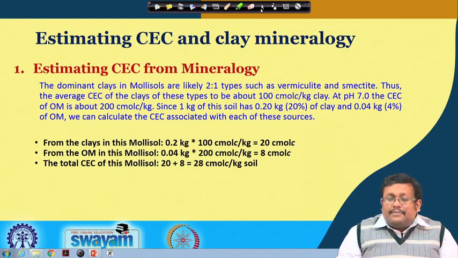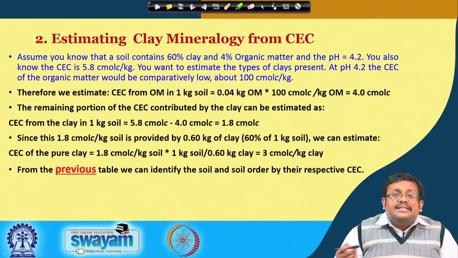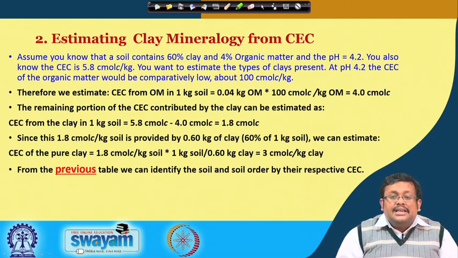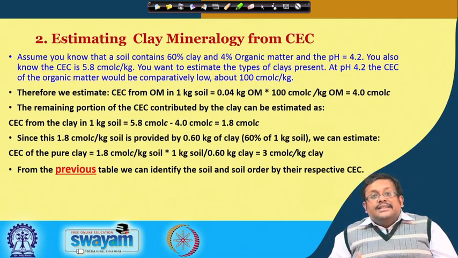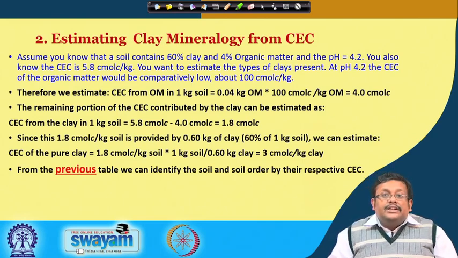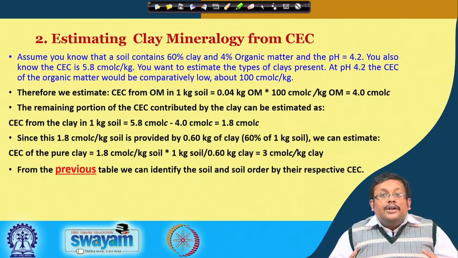So that is one type of solution. Now if we try to estimate the clay mineralogy from CEC, we assume that a soil contains 60% clay and 4% organic matter, at pH 4.2. The CEC is 5.8 centimole charge per kg, and you want to estimate the types of clays present.